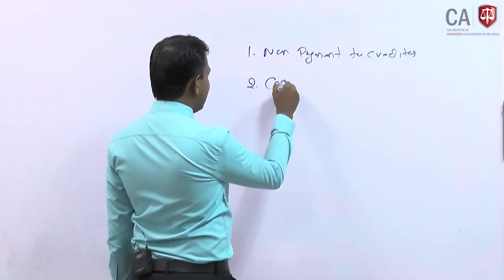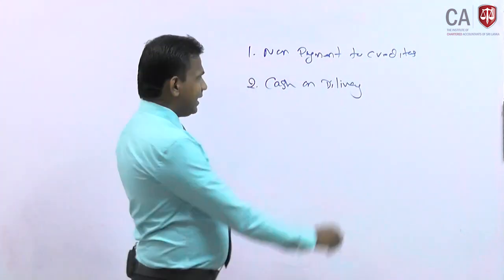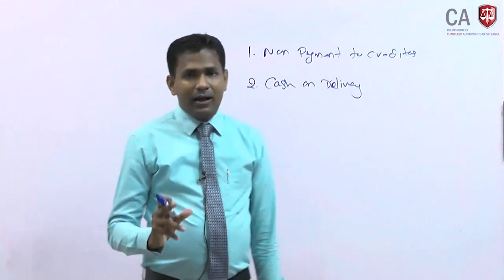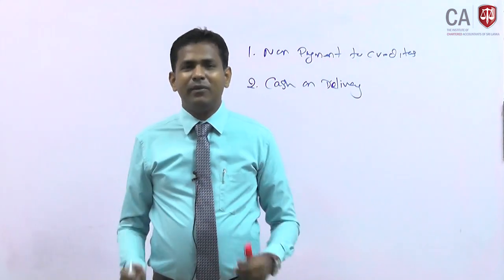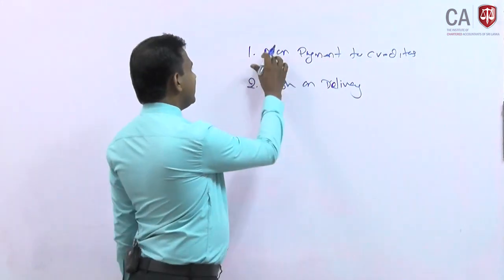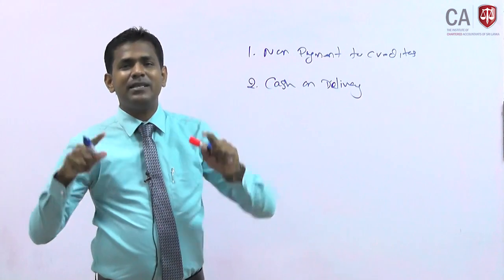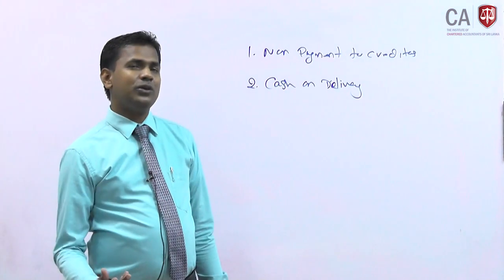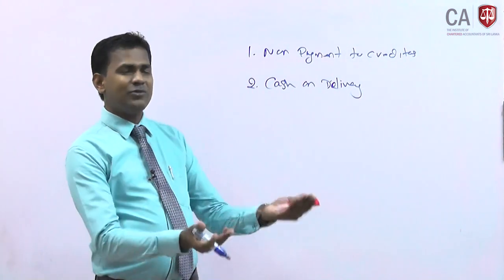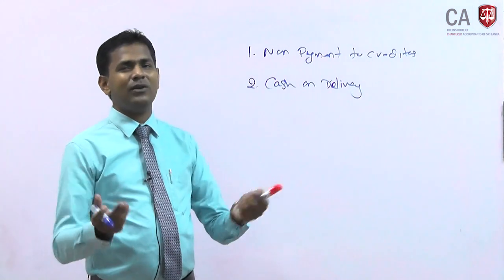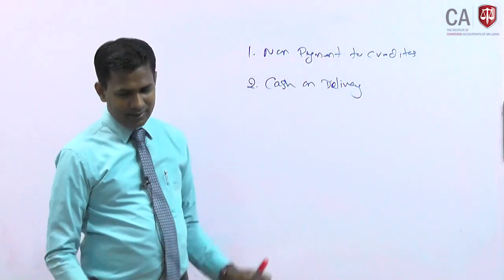Alright, cash on delivery. So what's happening here? The suppliers are telling us, since you are in default, since you have not paid, we can't supply you the goods. You pay the money, we will supply the goods. So non-payment of creditors and cash on delivery mode of transactions are indications the company is having a liquidity issue. Liquidity issue means they are not in a position to pay the suppliers on time, so the suppliers will not supply the goods in future. Sometimes we will not be able to pay them and the company will not be able to continue for the foreseeable future. Right, those are indicators number 1 and 2.